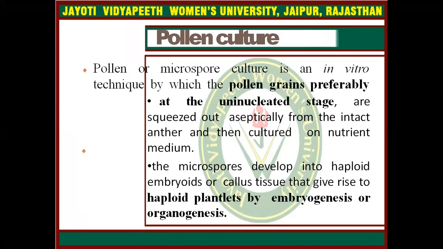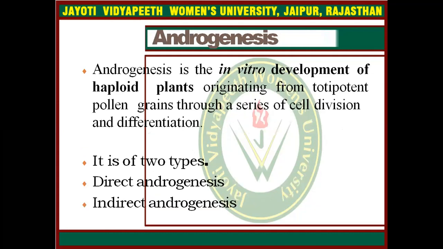Next is pollen culture. Pollen or microspore culture is an in vitro technique by which pollen grains, preferably at the uninucleated stage, are squeezed out aseptically from the intact anther and then cultured on nutrient medium. The microspores develop into haploid embryoids and callus tissue that give rise to haploid plantlets by embryogenesis or organogenesis.